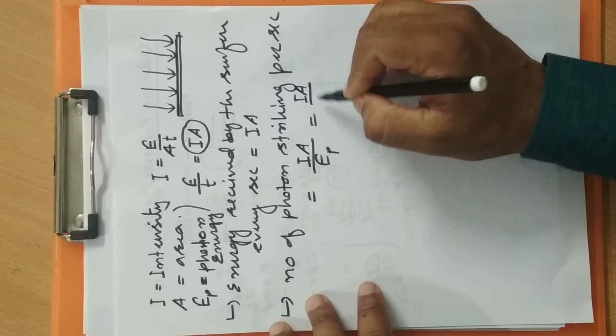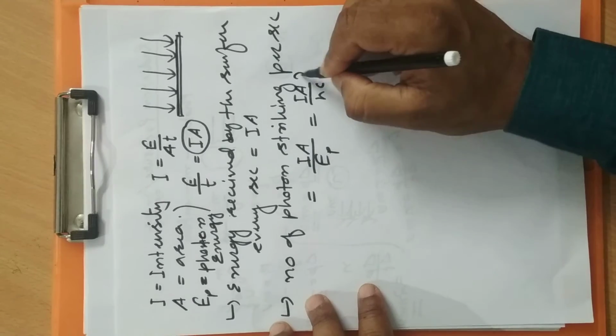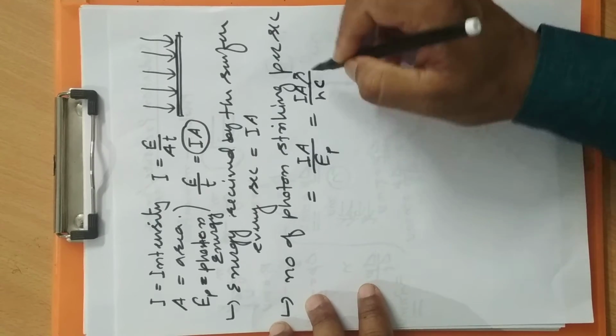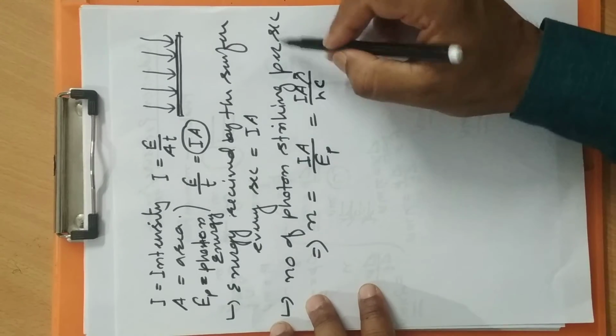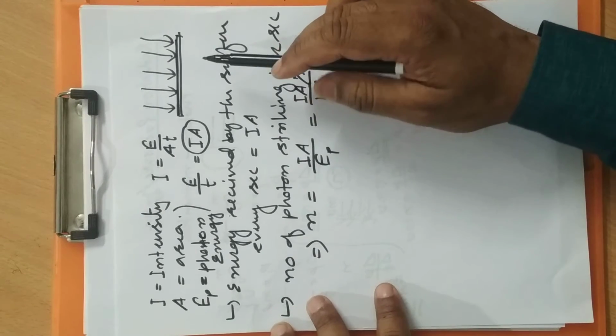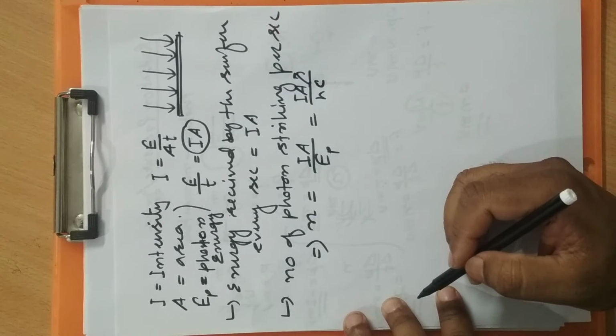And we know the energy of the photon: I can write h nu or hc by lambda. This is going to be the number of photons. Let me represent it by small n, the number of photons falling on the surface per second.